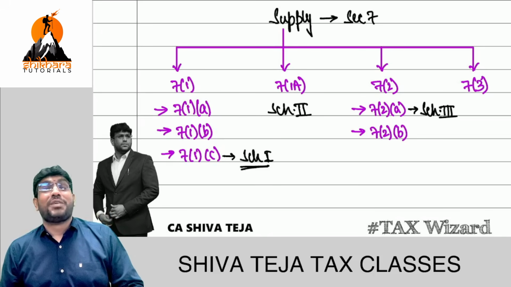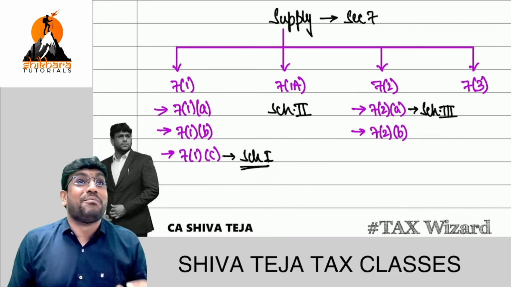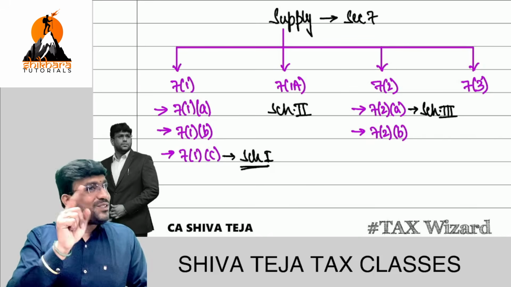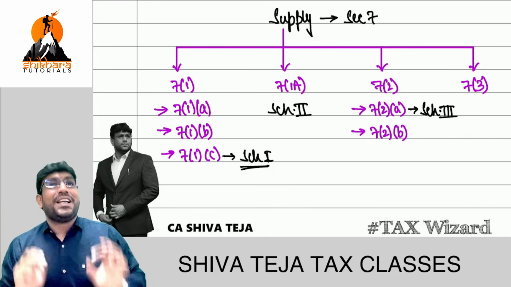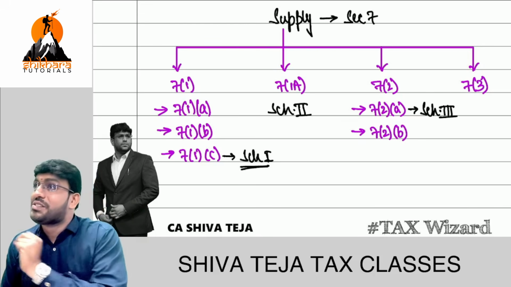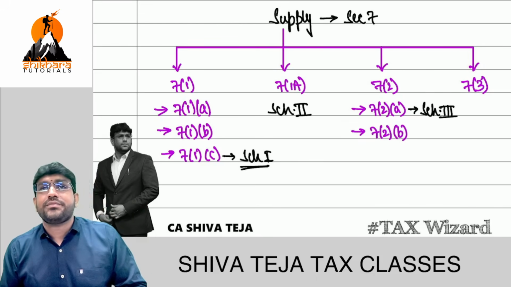Now, an important concept is, if money is not there, still pay GST, then how do we value that supply? Do you understand? I'll repeat the line once again, listen. If money is not there, the law is telling us to still pay GST. On what value should I pay? For that, we have valuation rules. Very, very important rules. We'll learn very soon. Clear?